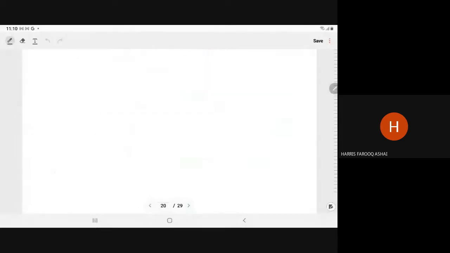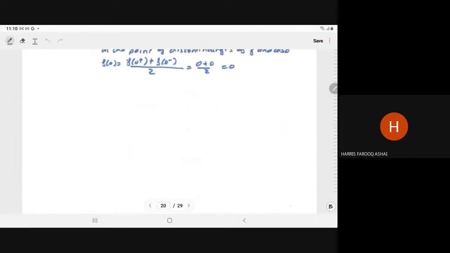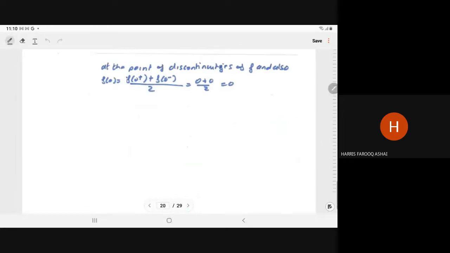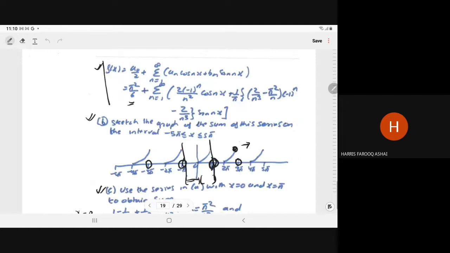And at x equal to 0, f(x) is equal to 0 plus 0. So at x equal to 0, the left limit and right limit are both 0, so it will become 0. It is continuous here. Just we have to check.